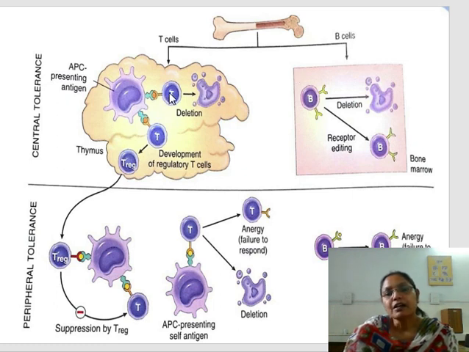The T cells recognize these antigens, but they don't react to it; they become apoptotic, die or are deleted, and a small subset develops into regulatory T cells, which come into the peripheral circulation.